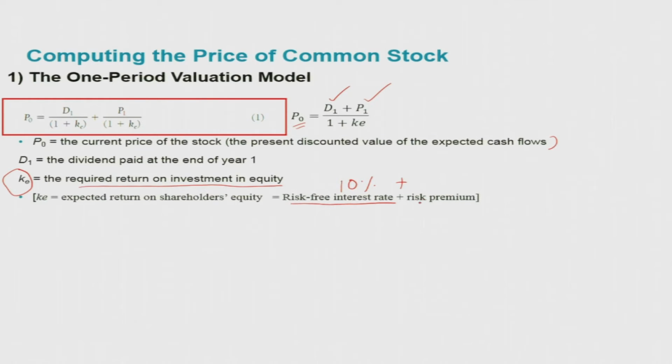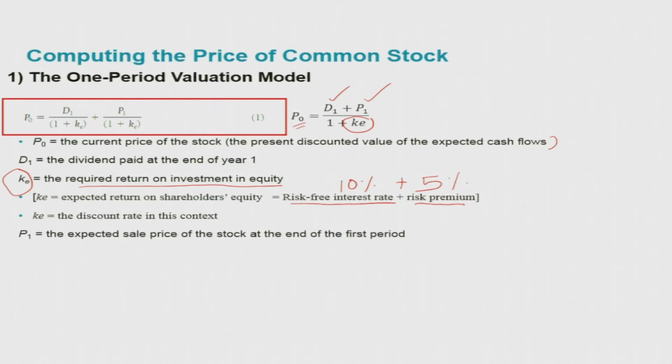In order to incentivize you, you need a risk premium, maybe for example 5%. That is how the value of this KE is determined. We can also say that this is a kind of discount rate in this context. And P1, which we already mentioned, is the expected sale price of the stock at the end of the first period.